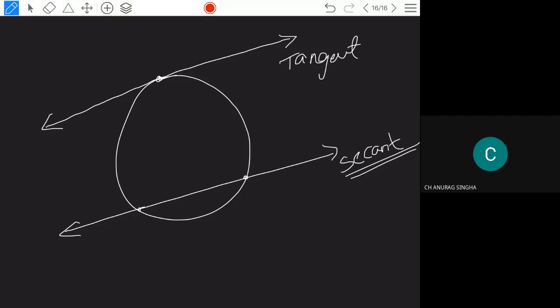Yes, sir. And the point where this tangent is touching the circle at one point is called the point of contact. Now we are going to learn about the tangent and the normal.